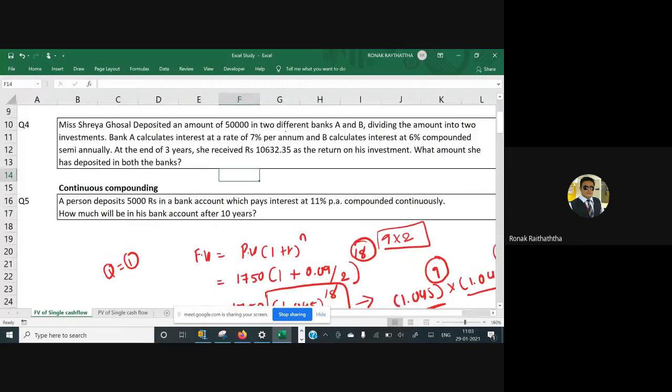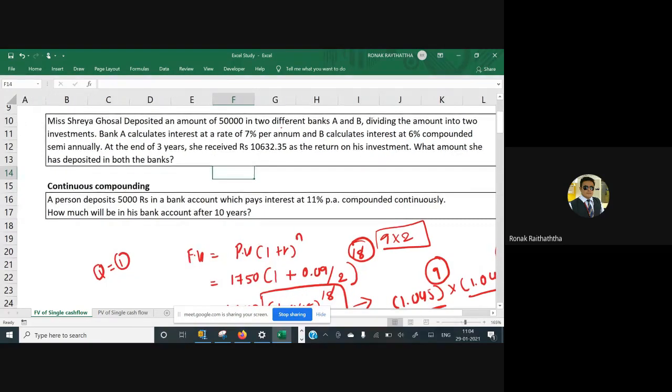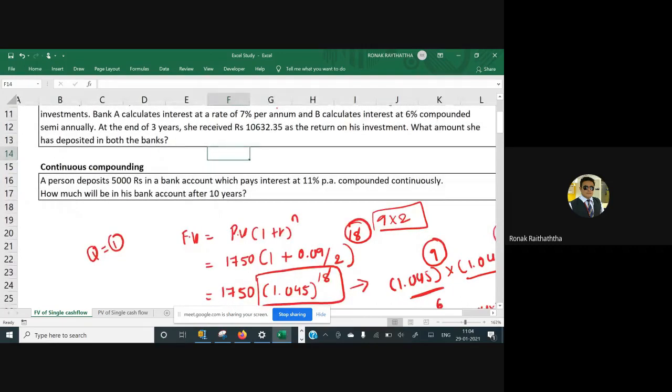Now there is a bit of a trick over here in the fifth question. Let's see what is different. Apparently, it looks like a very simple question, but the only problem here is it is compounded continuously. So I'll come to that continuous compounding. Before that, let's read the question properly. I hope it's visible to everyone. And if it is not, please let me know.